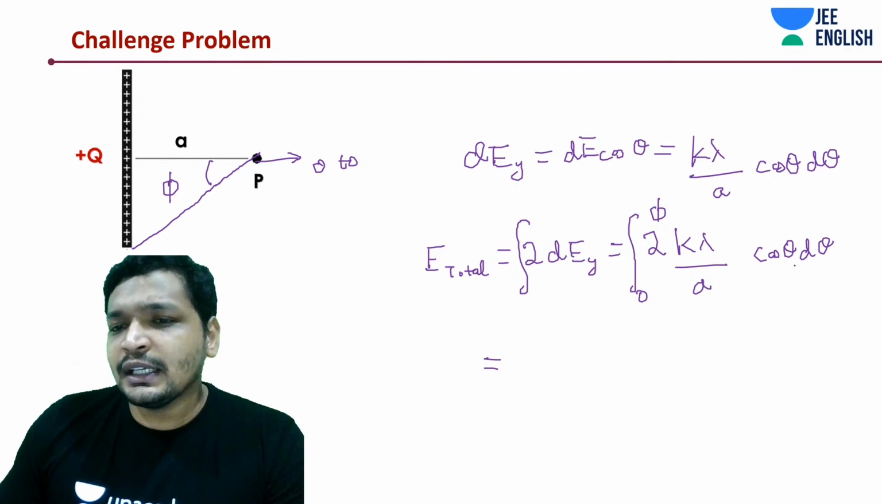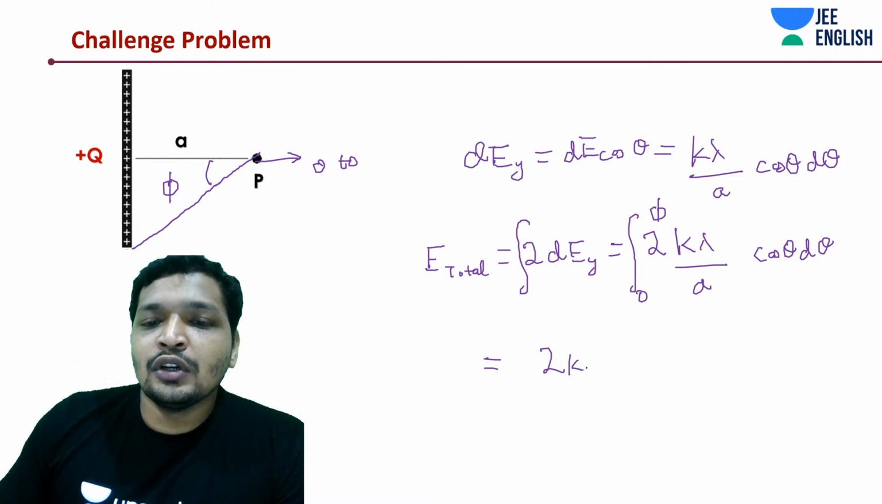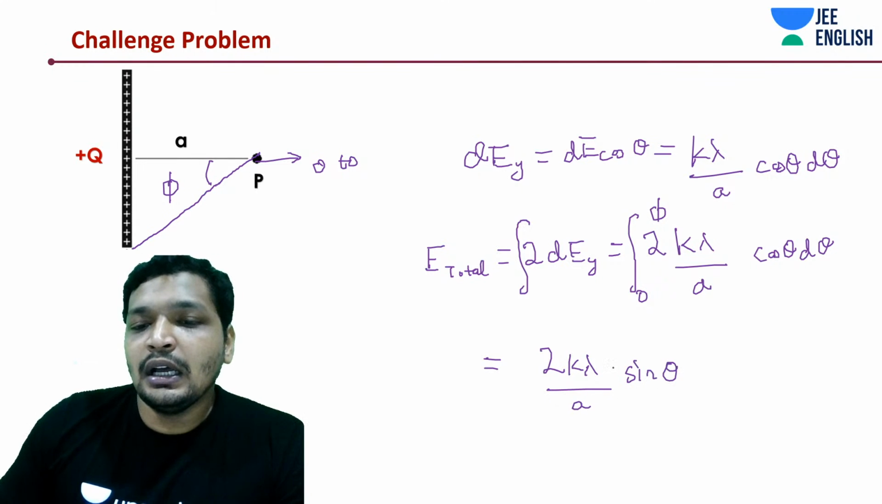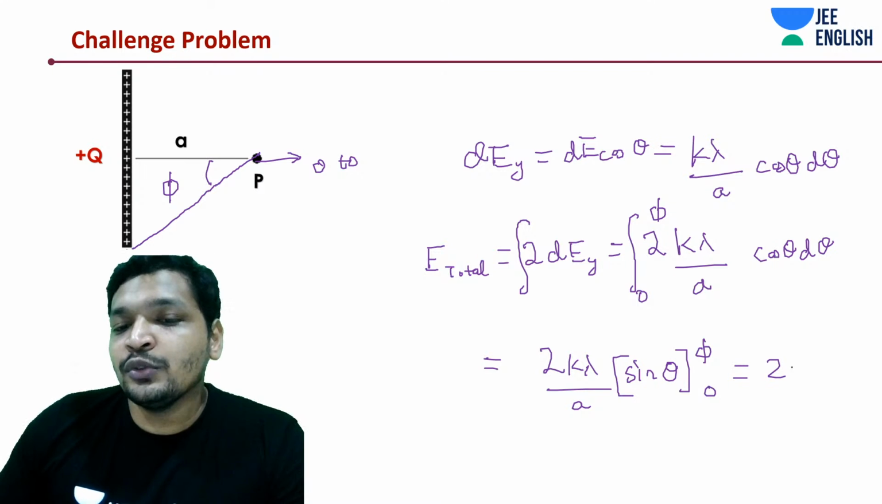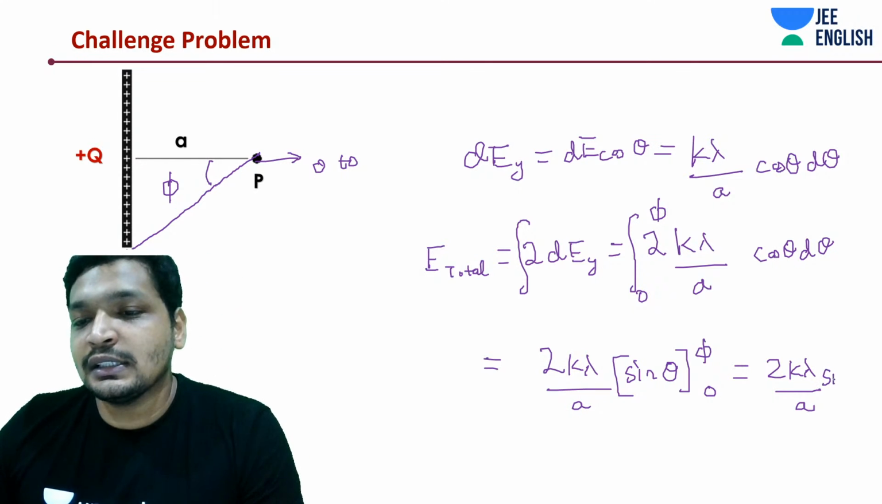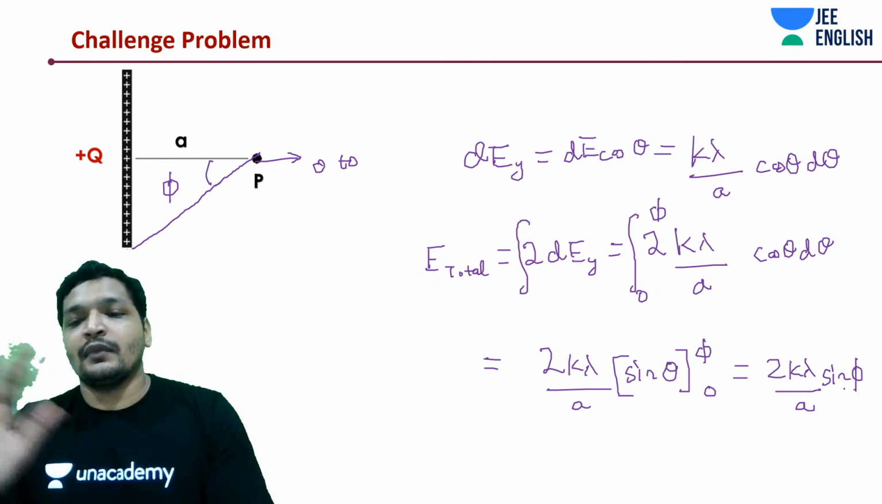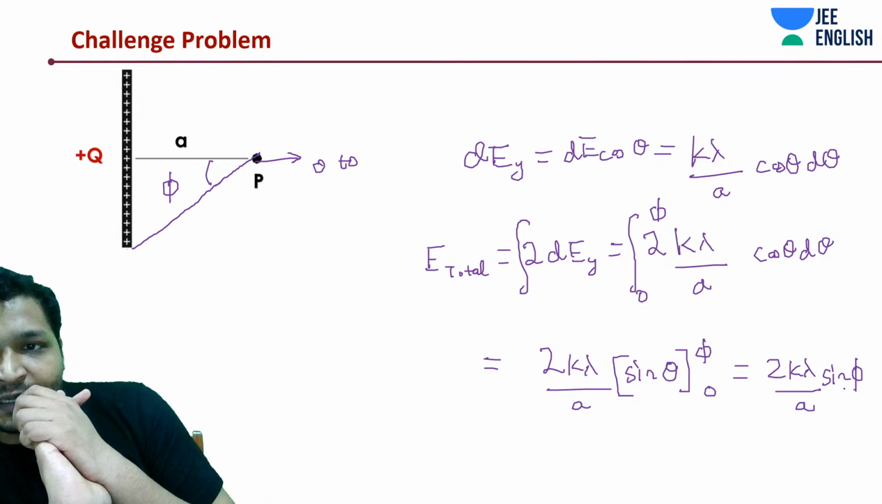Now cos theta integration is sin theta. Differentiate sin theta, cos theta. Okay. 2k lambda by a into sin theta, and the range should vary from, only theta is variable, that's the beauty of it, phi to 0. So it's going to be 2k lambda by a. So obviously there should be a 2 on the numerator, that's the hint. Sin phi. Alright. I believe everything is correct up until now.